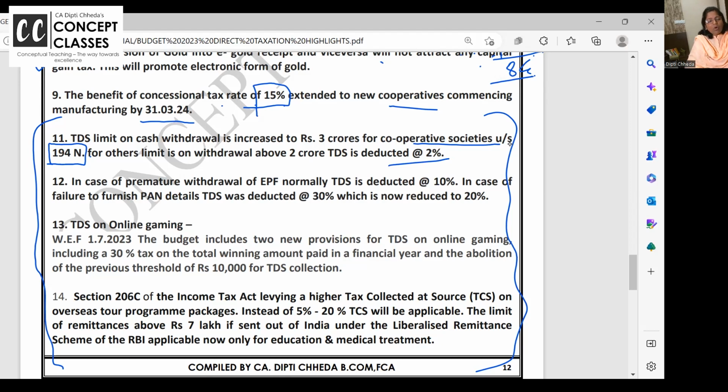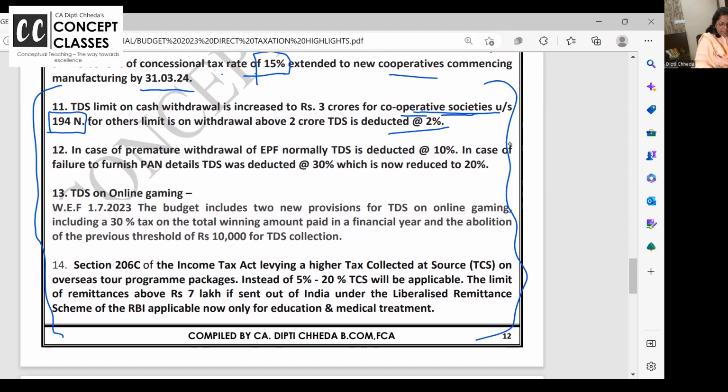So what is the limit of withdrawal under 194N? 2 crores. TDS 194C 30,000. Everywhere limits are there. So 194N says up to 2 crore. If you withdraw, no problem. Whatever you withdraw above 2 crore, TDS is deducted. For cooperative societies, cash withdrawal limit is increased from 2 crore to 3 crore. They need to pay cash and all whatever it is. So the limit is increased from 2 crore to 3 crore under section 194N for cash withdrawals only for cooperative societies. Okay, right.